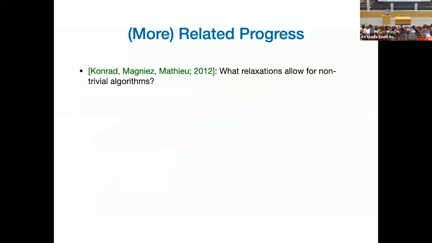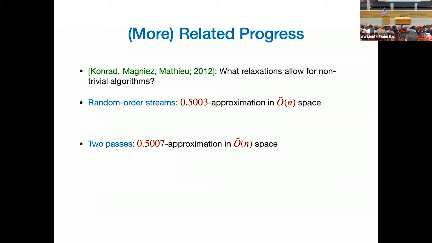Okay, one last part. There is also this very nice paper by Conrad et al. They wanted to solve the half approximation problem and asked what relaxations can I make so that I can solve this problem. And one thing they said: in random streams, you can do it. Also, if you have two passes, you can do it. I want to say that you shouldn't see this result as a multi-pass algorithm. Think of it as a tiny relaxation of the single pass model. I just give you one more pass. The goal here was to basically get techniques for beating factor 2 in a single pass.